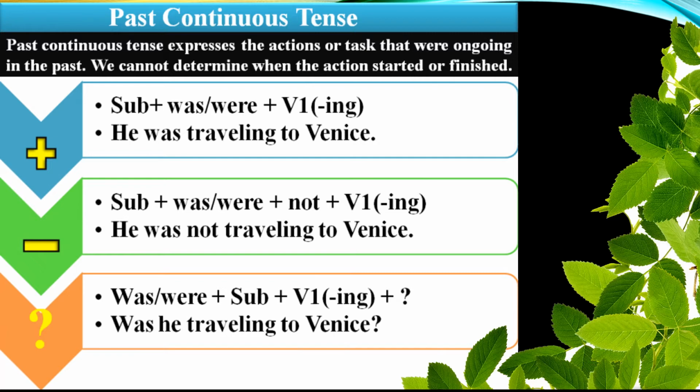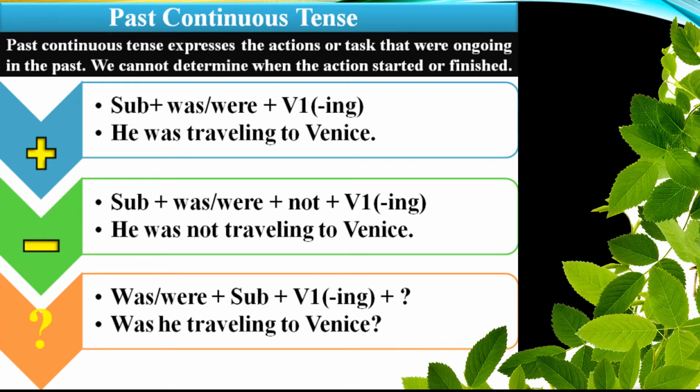Here we can see we will use was with a singular pronoun, that is he. But in case of a plural pronoun, you have to use were, not was. For example, we were traveling to Venus if your sentence is plural. Similarly, come to its negative sentence. What will be its rule? You have to use subject with helping verb was or were, including not, and the first form of the verb with ing. He was not traveling to Venus. In case of a plural pronoun, you will use they were not or we were not traveling to Venus.